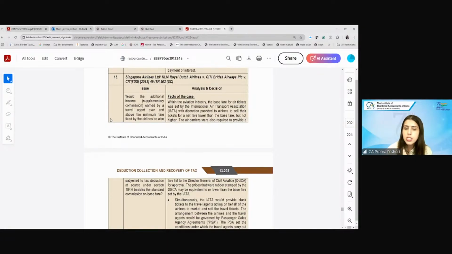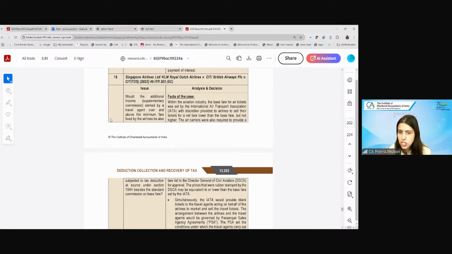Now, how do Make My Trip and GoIbibo sell these tickets of Indigo and Air India? How do they do that? The International Air Transport Association provides the blank tickets to these companies to market and sell the travel tickets. Now the arrangement between, let's say, Air India and Make My Trip would be governed by a passenger sales agency agreement.